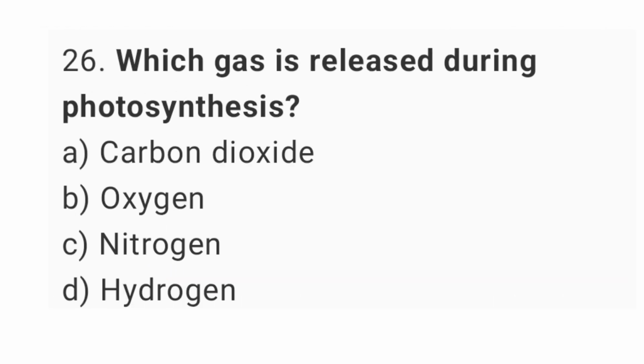Question number 26. Which gas is released during photosynthesis? The right answer is option B, oxygen.